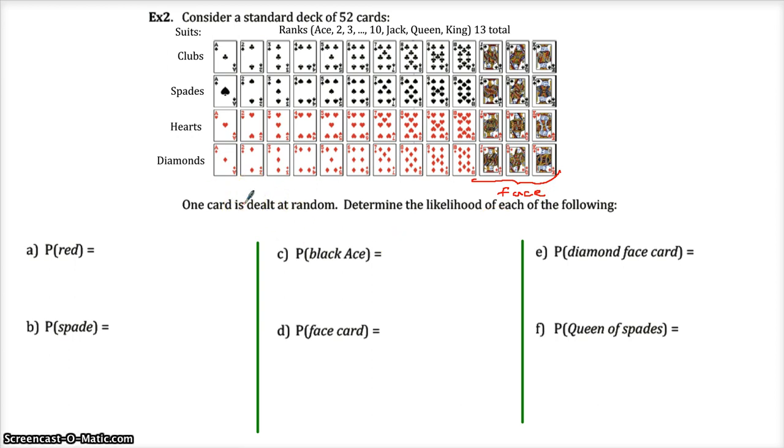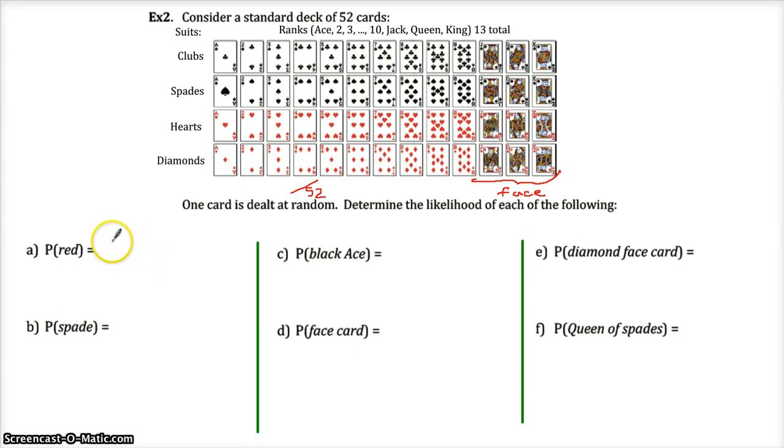So first of all, think sample space. How many cards are in the sample space on these? And on probability, if you haven't caught this already, it's almost always easier to think about the denominators in these fraction answers before you think about the numerator. So think about the denominator. So yeah, these are all going to be out of 52. All the events they're going to ask about are going to be out of 52 when we're talking about 1 card. If it's 2 cards or 3 cards, or pick a hand of 5, it's different. But if it's 1 card out of 52, it's pretty simple here on the first lesson of probability.